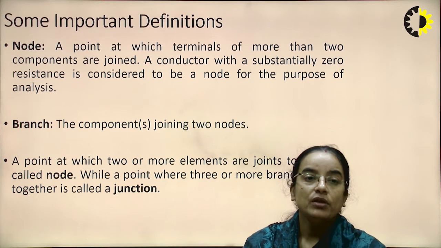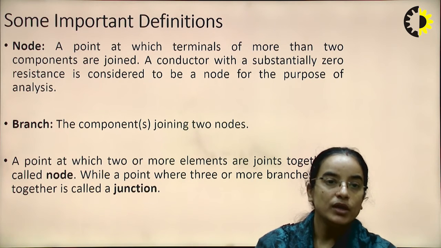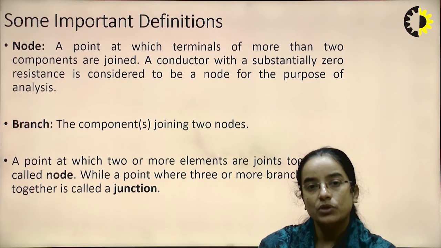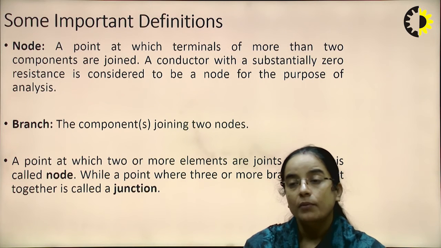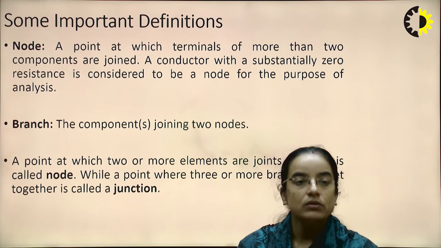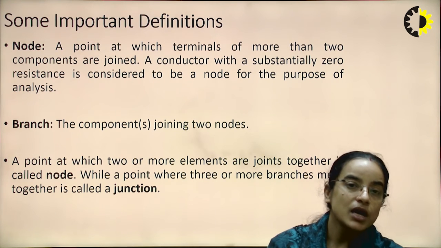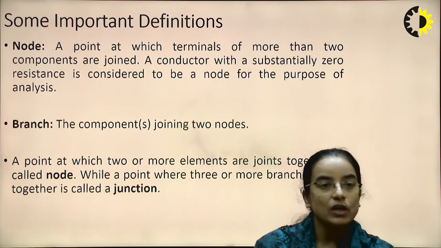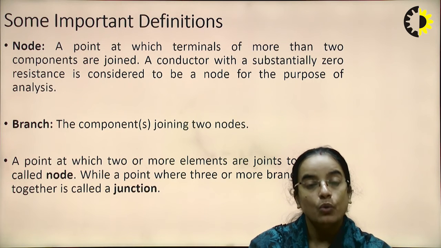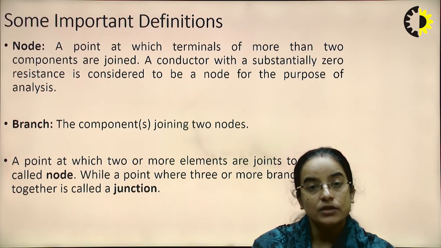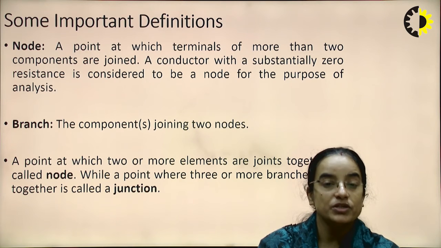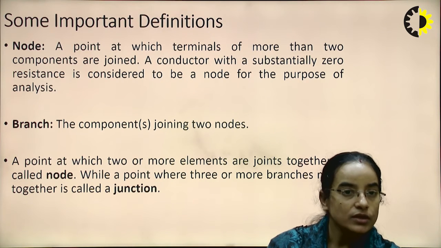So what is the node and what is the junction? There is a very slight difference. A point at which two or more elements are joined together is called the node, while a point where three or more branches are incident is the junction.